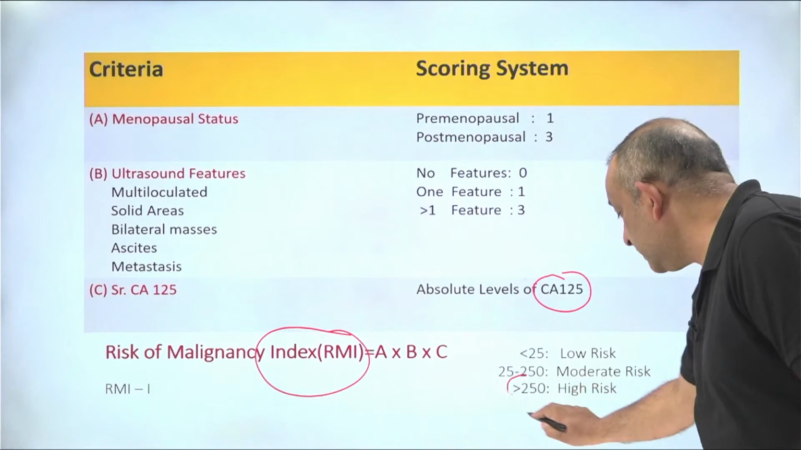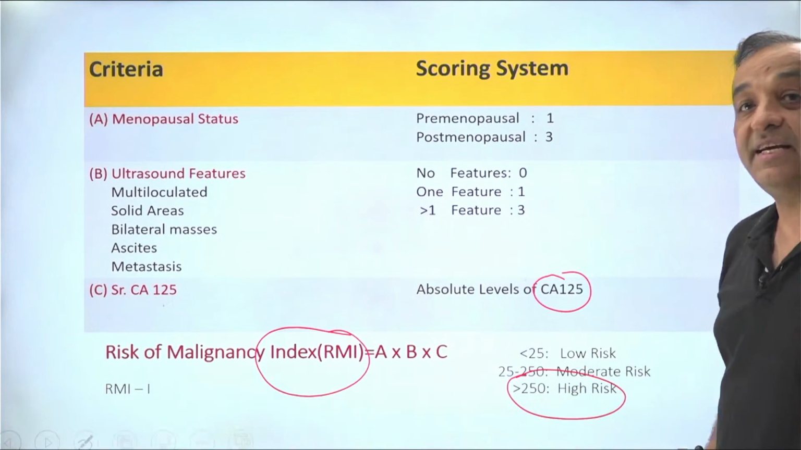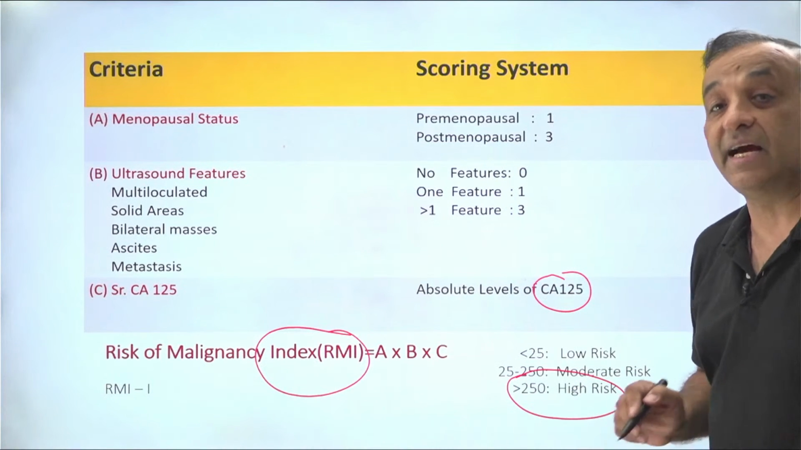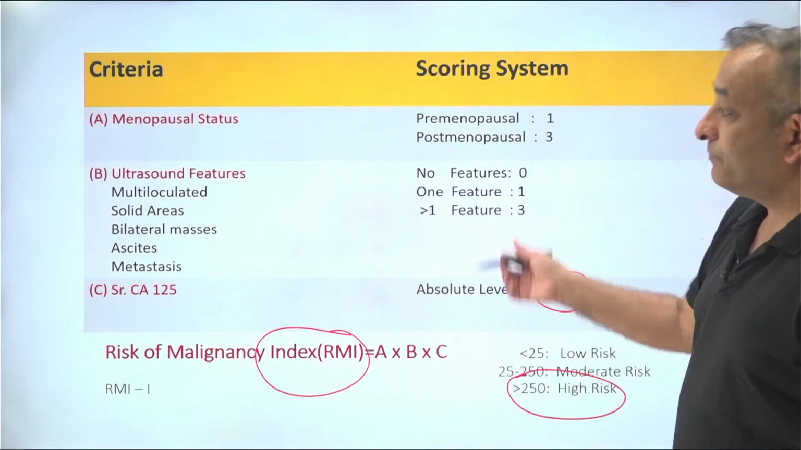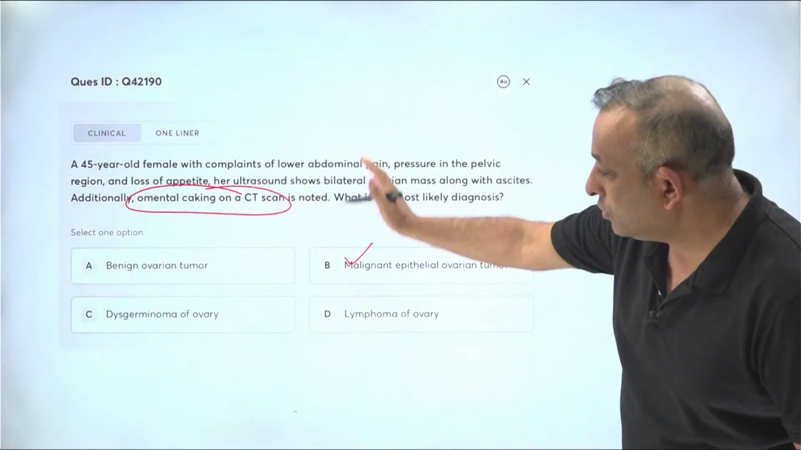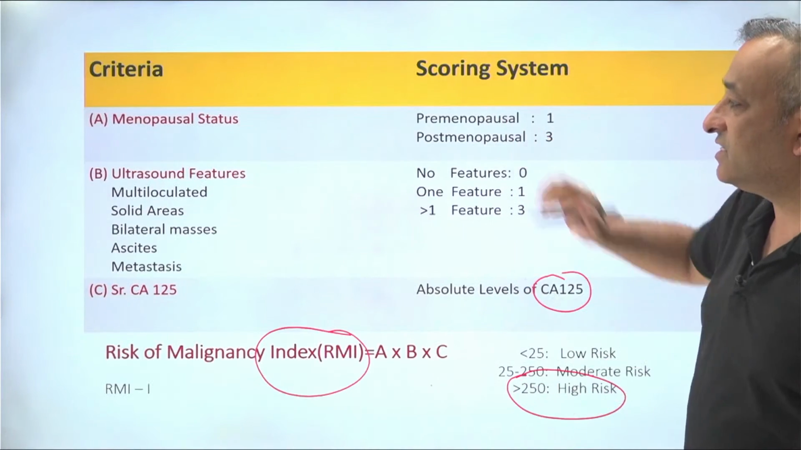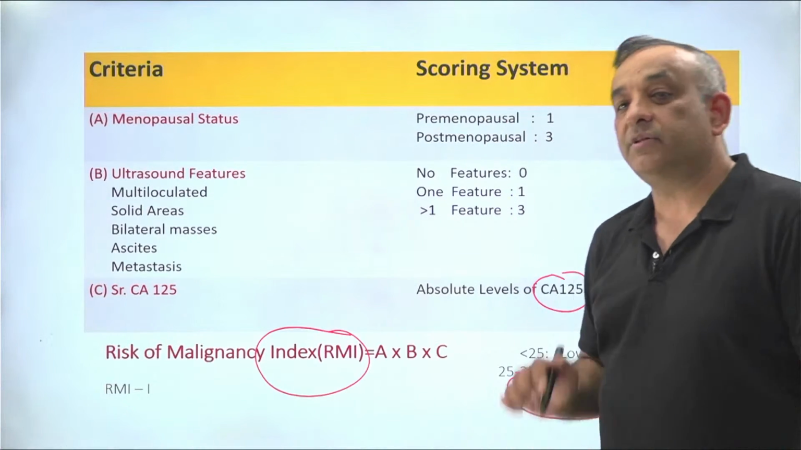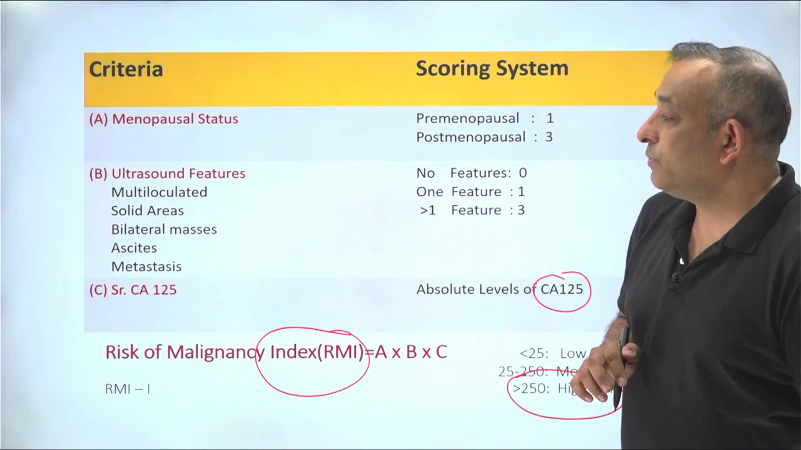So if it is more than 250, then we say it's a high risk that this woman is likely having an ovarian malignancy. So this is what we got to know from the question, and this is the additional information which we'll give you. All right. So these kind of questions are there in the QBank 6.0.